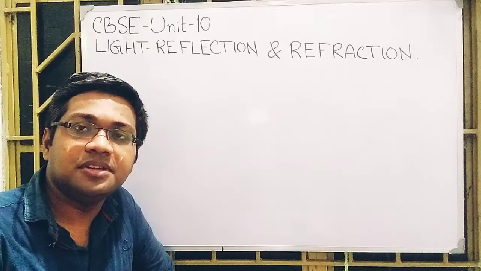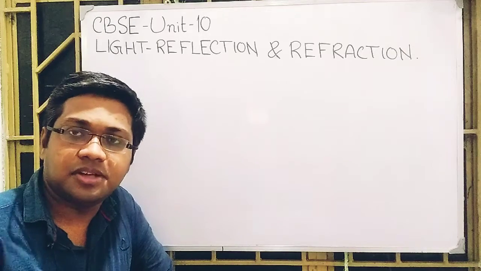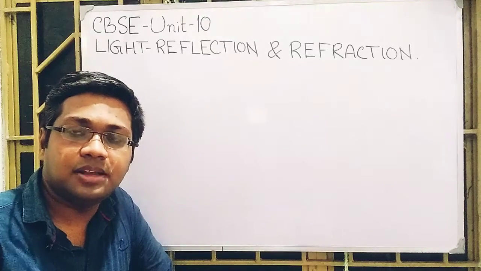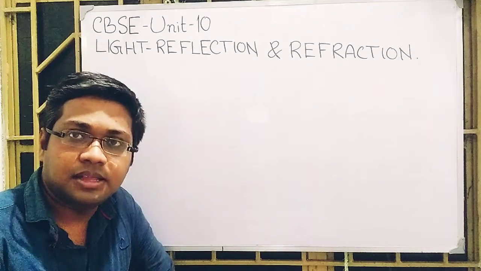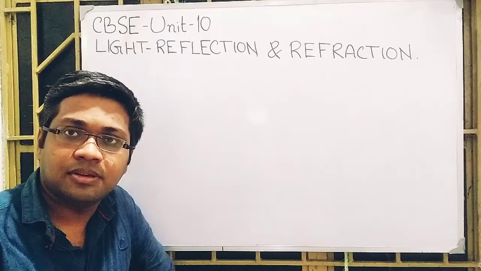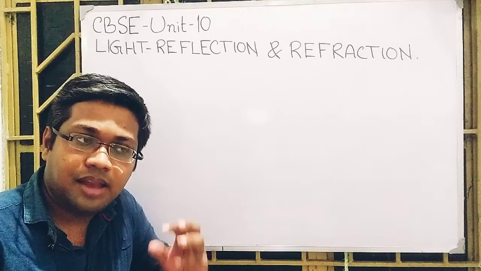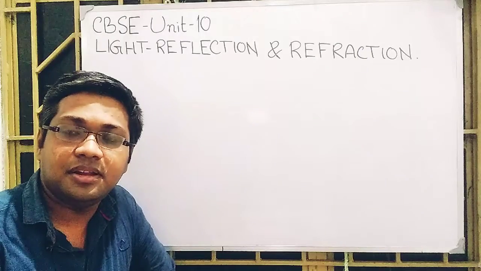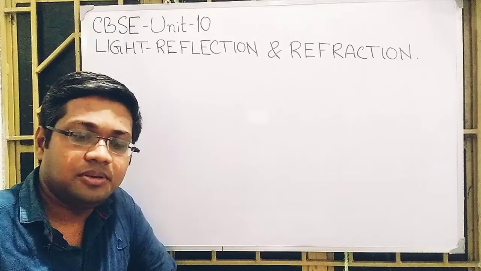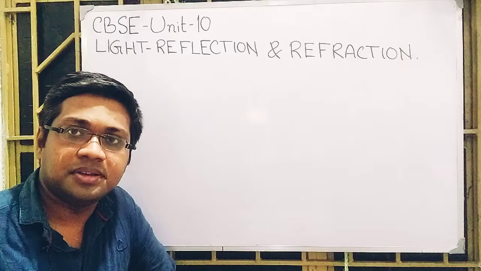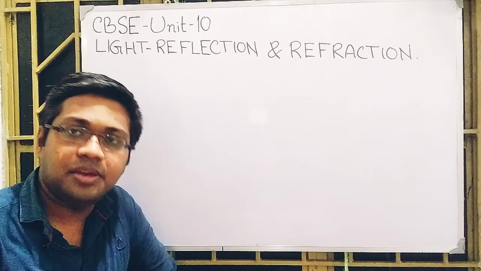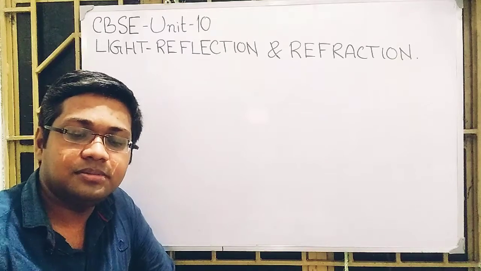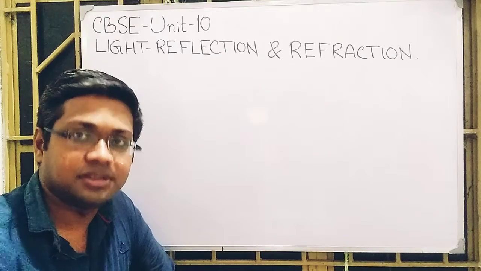In the previous lecture we discussed the laws of reflection, the statement of the laws of reflection, and what the meaning of those laws is, what this language actually tells us. We have shown it diagrammatically. Now we will try to understand another phenomenon related to it, called deviation. What do we mean by the word deviation?